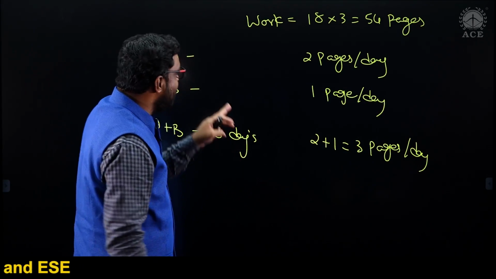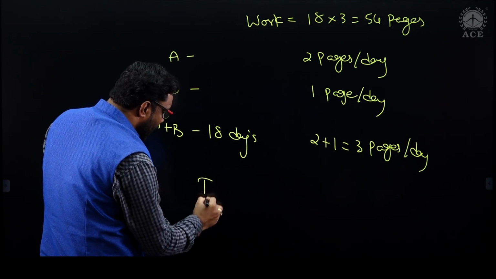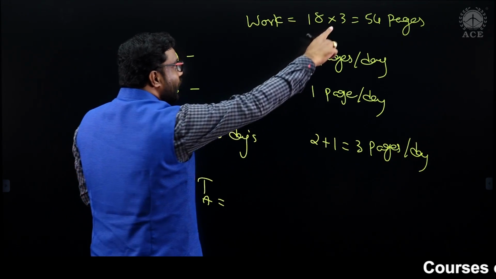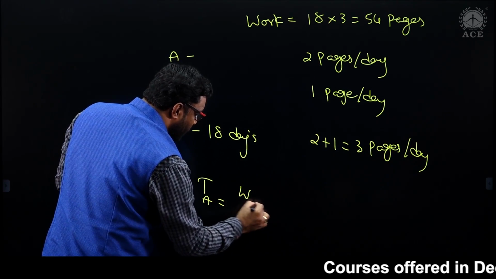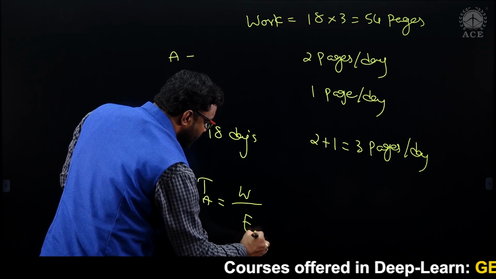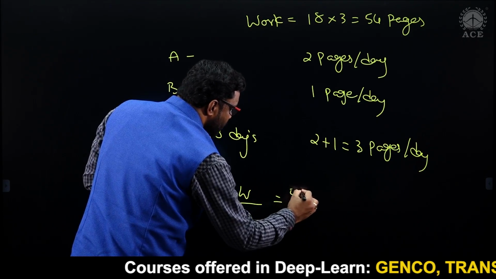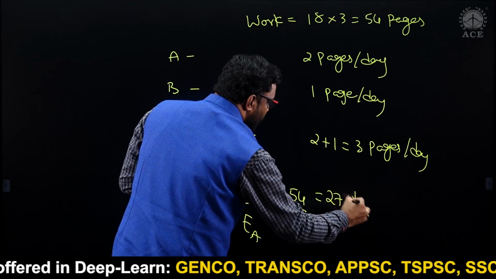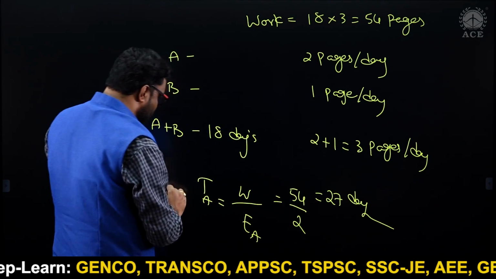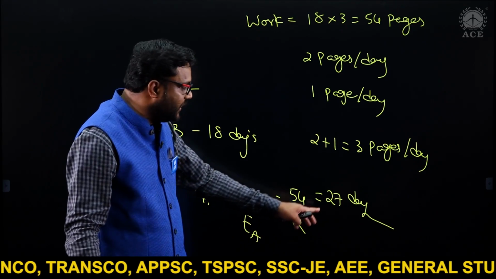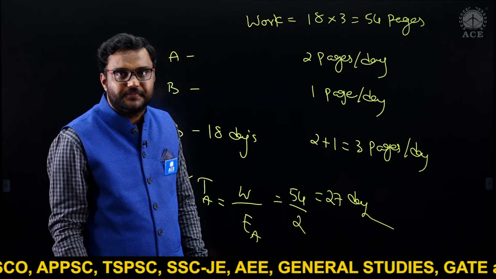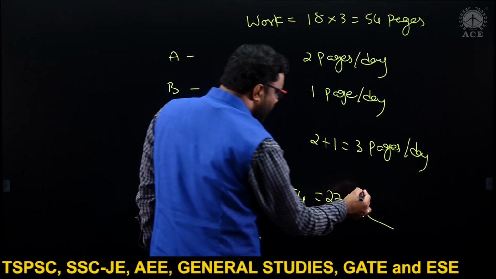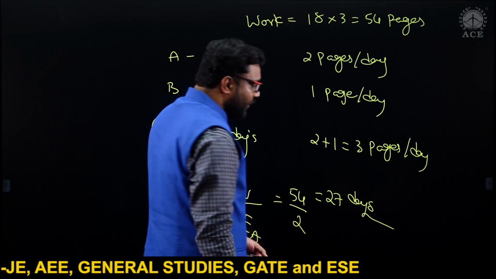Now, the question is, what is the time taken by A alone? Work is nothing but 54 pages you have to type. What is the efficiency of A? It is nothing but 2 pages per day. Time taken is 27 days. What is the time taken by A alone to complete the work? It is nothing but 27 days. This is the other method, and there are plenty of methods you can apply. Okay.